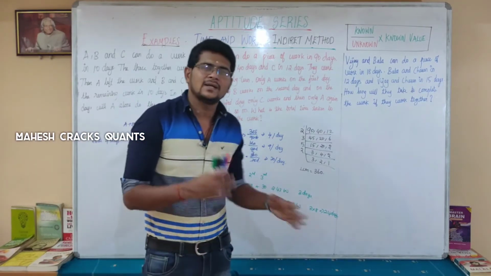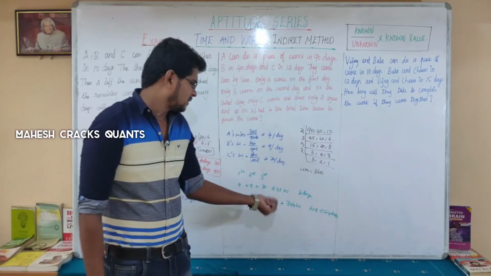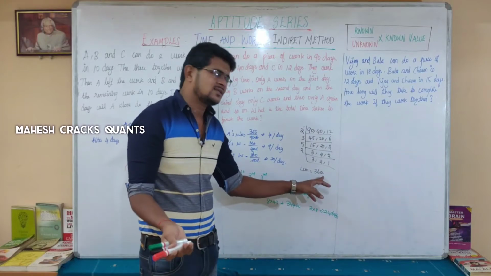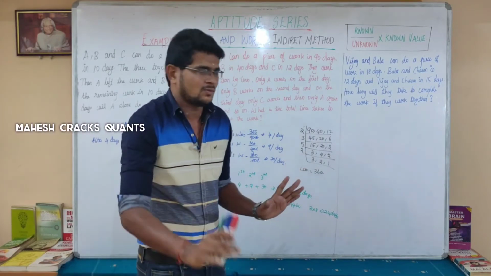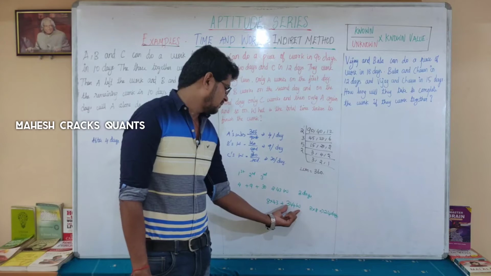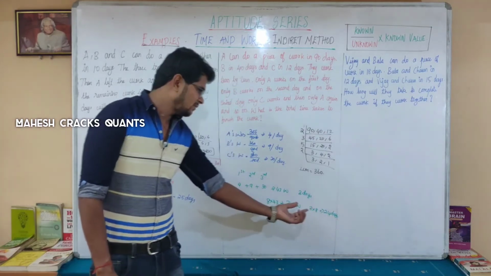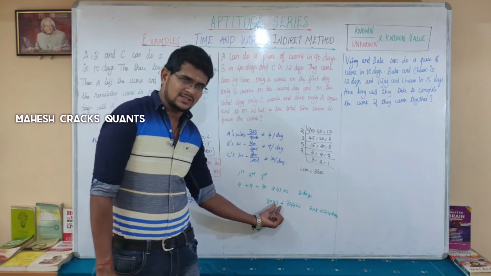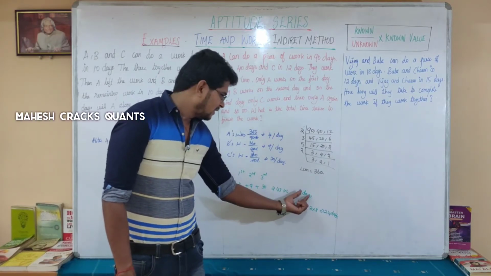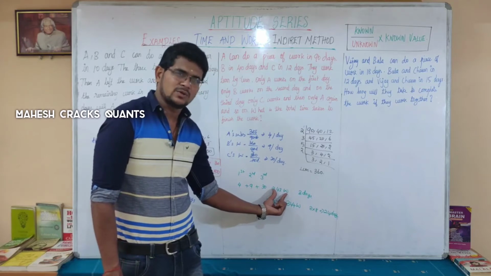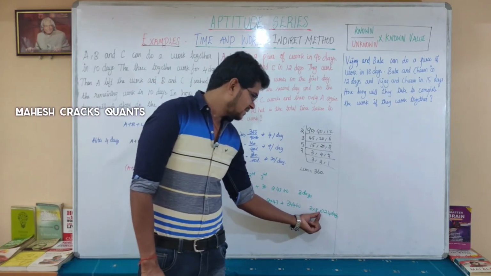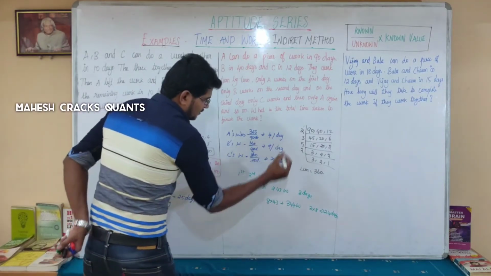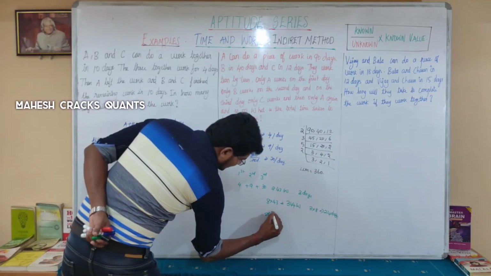After that, I cannot take the next one, because the next one will give you more than 360, and we have only a total of 360 work. So 344 will be finished after 24 days. Why are we multiplying 3 into 8? Because 8 times 43 is 344, and every 3 days, 43 work will be finished. So 3 days into 8 times is 24 days. On the 25th day, another 4 will be finished. 25th day.